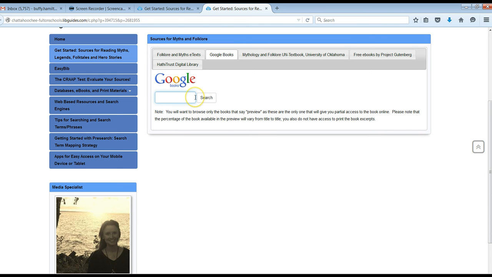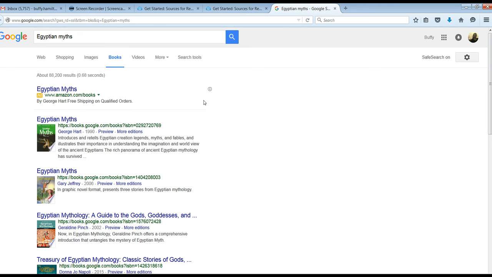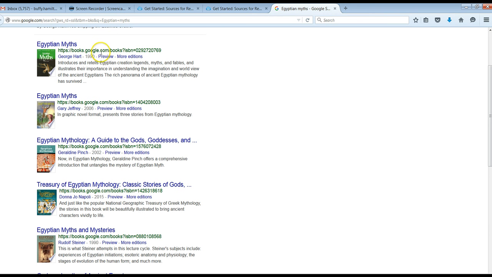So we're going to use the search tool here, and I'm going to look for Egyptian myths, and you will get roughly 20 results per page. Any result that has the word preview underneath the link to the ebook lets you know that you can see at least part of that book online. How much or what percentage of the book is available really varies from title to title, and unfortunately Google doesn't reveal up front when you're previewing the book what percentage of the book is available.